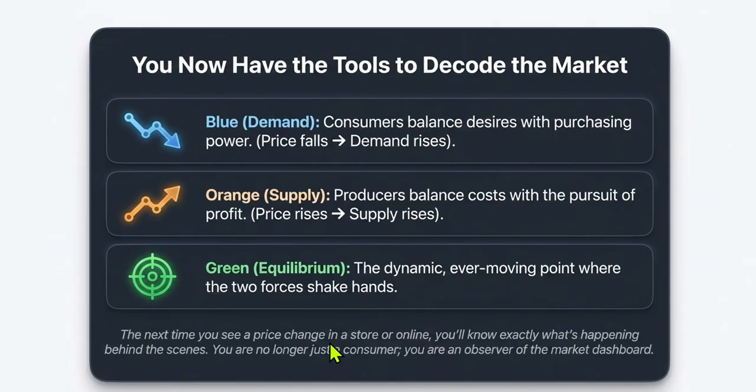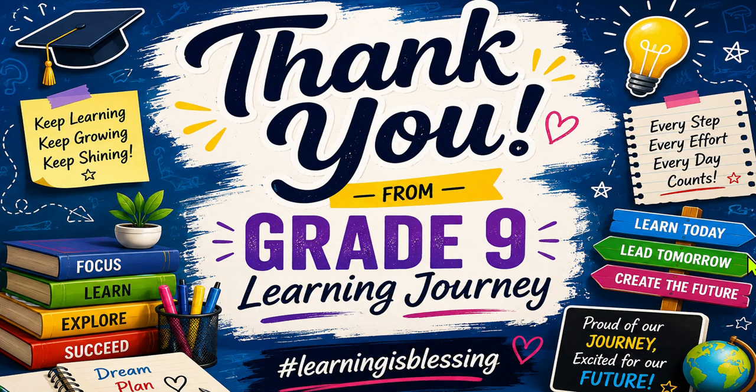So next time you see a price change in a store or online, you will notice what's happening behind the scenes. You are no longer just a consumer. You are an observer of the market dashboard also. So I hope with this you were able to understand grade 9 economics, the price puzzle. Very simple. Review it one more time. It is good enough content for you to appear for your exam.